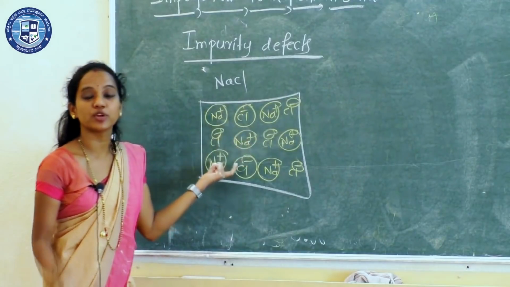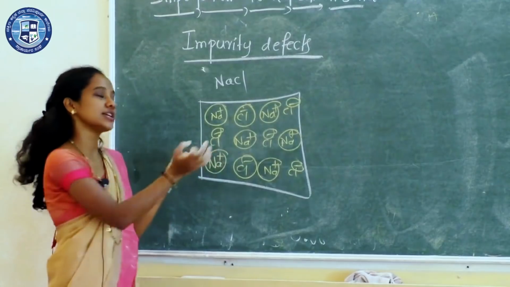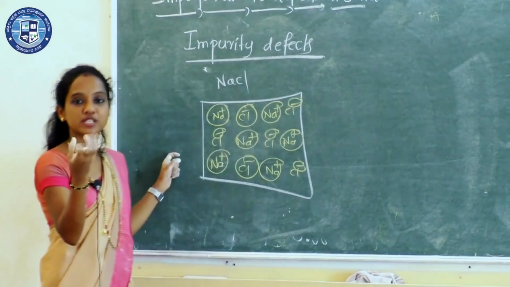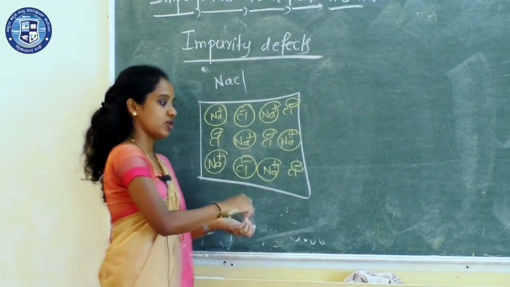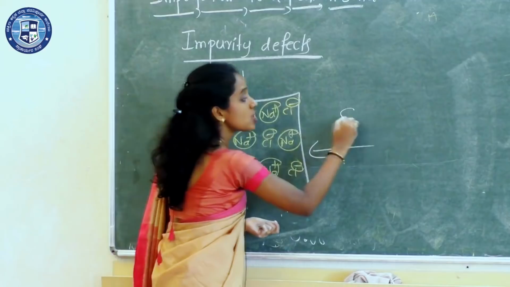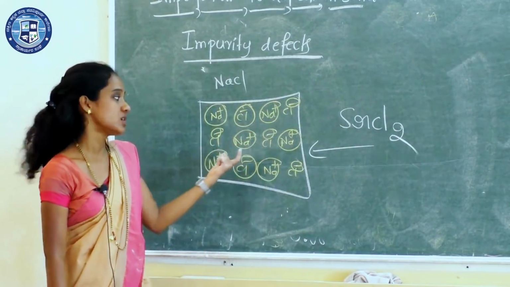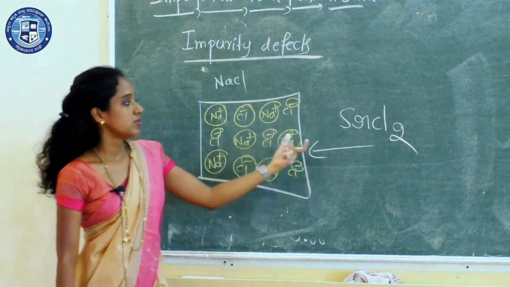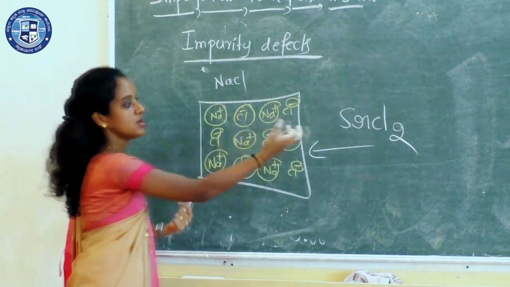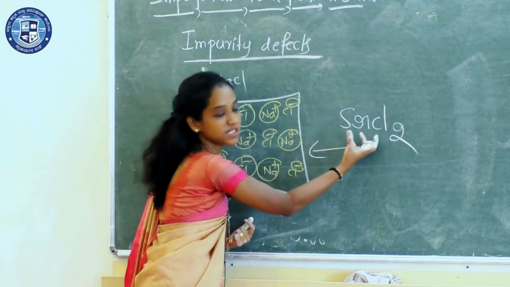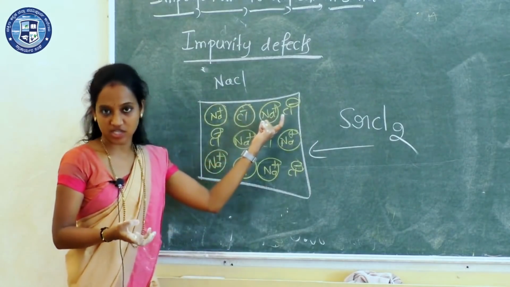Take molten form of sodium chloride, molten in the sense melt form, not a solid form of NaCl. So here we have to take molten or a fused melt form of sodium chloride crystal. Now I'll introduce strontium chloride to this during the crystallization process. So in the process called crystallization, we are introducing some external atoms or substances to a particular crystal in order to enhance the crystallization.